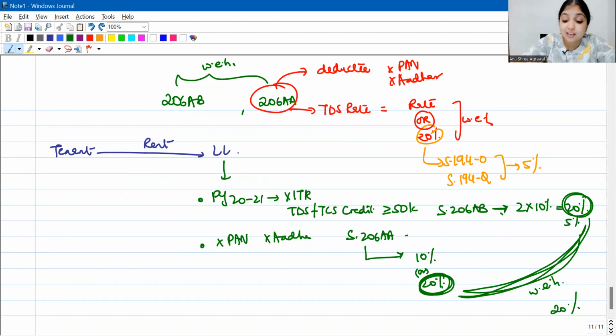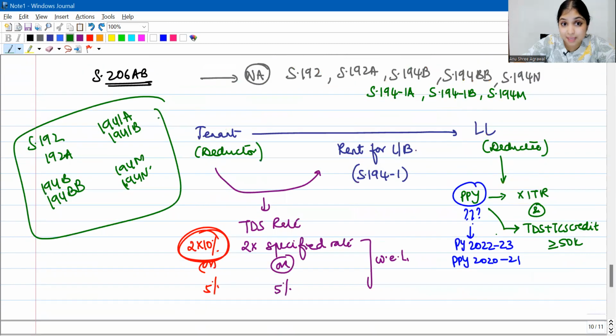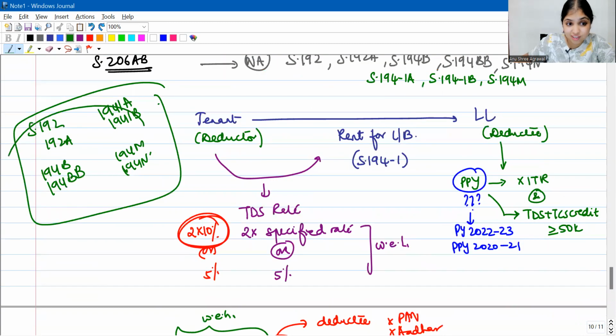Understood? Yes. So 206AB applies when these 8 sections are not applicable, first of all, and the deductee has not filed his income tax return 2 years back. Also, TDS TCS credit for that year is at least 50,000. In that case, the deductor will deduct tax at 2 times the specified rate or 5%, whichever is higher.